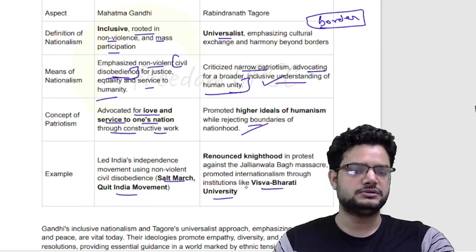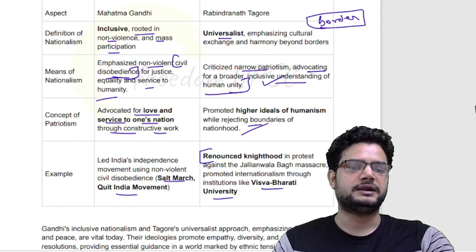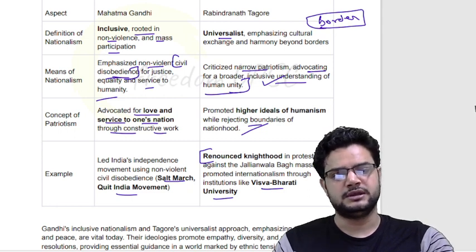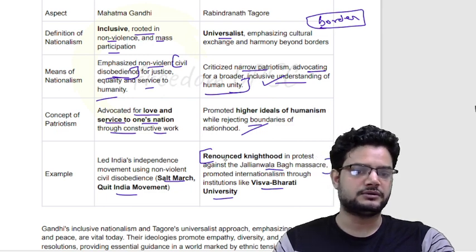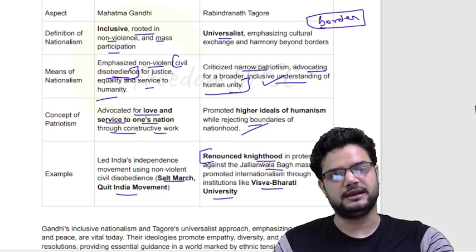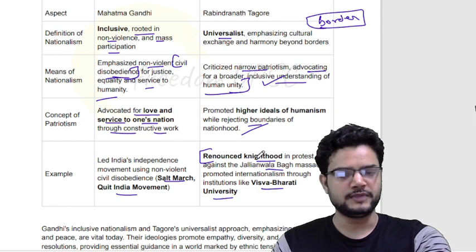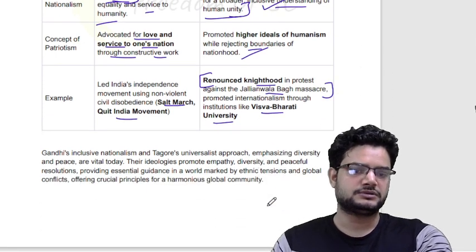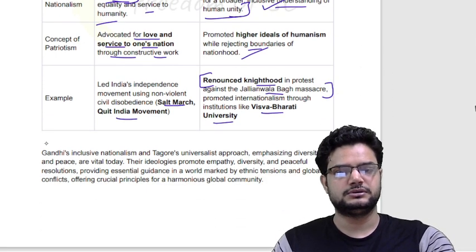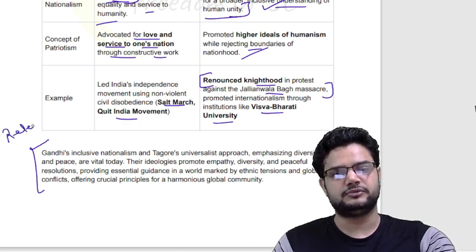Also, you can add that because Rabindranath Tagore promoted universal humanism, when the Britishers violated that humanism in the Jallianwala Bagh massacre, Tagore renounced his knighthood because he could not ally himself with an ideology which is anti-humanist, right? So in conclusion, as I have mentioned, the relevance for today is very important.